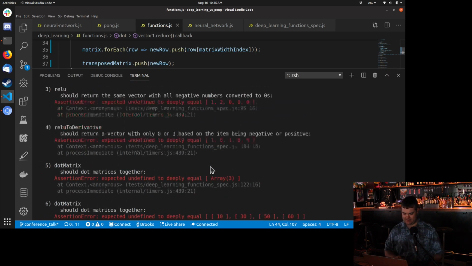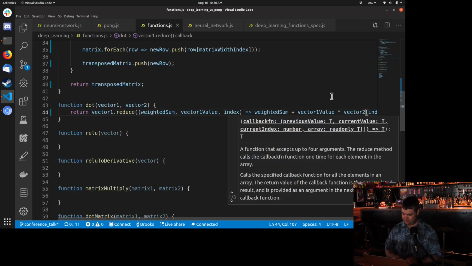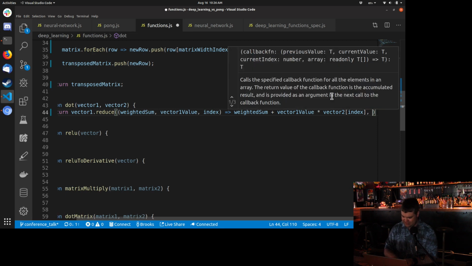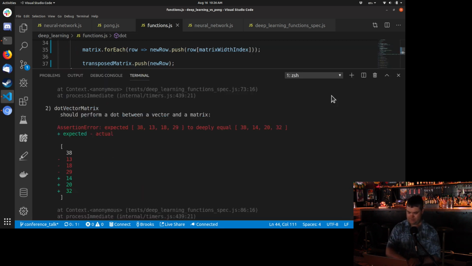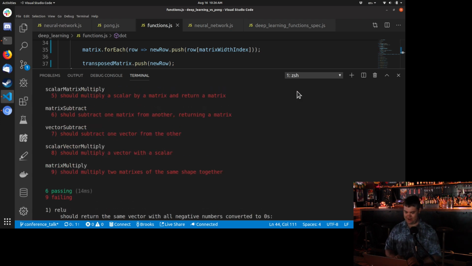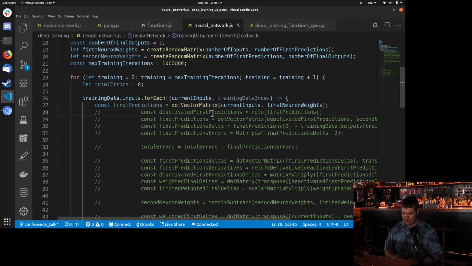Let's see if I got that. Oh, it got the wrong numbers. Close, but off by a few. Oh, you know what I also failed to do with a reduce? Just come over a little bit and set the initializer to 0. 6 passing, all right. Let's move on. Back to our neural network. All right, dot vector matrix, that's done.